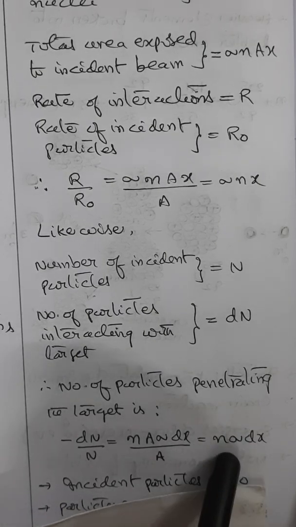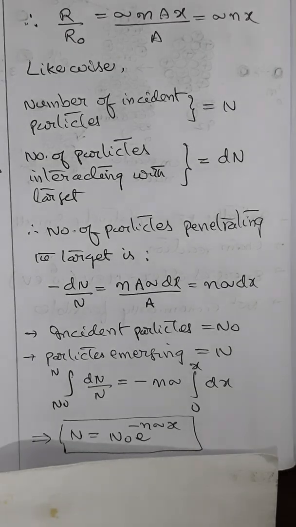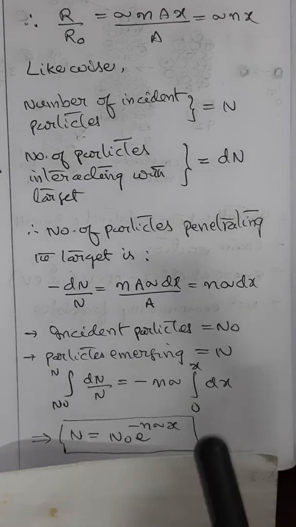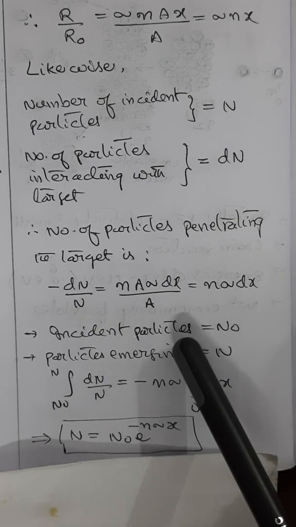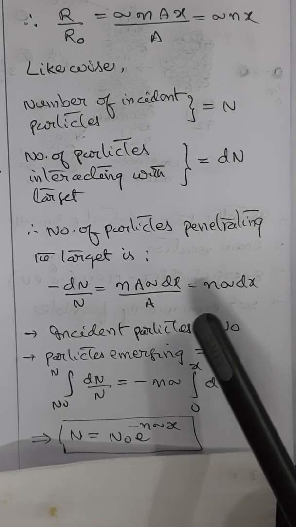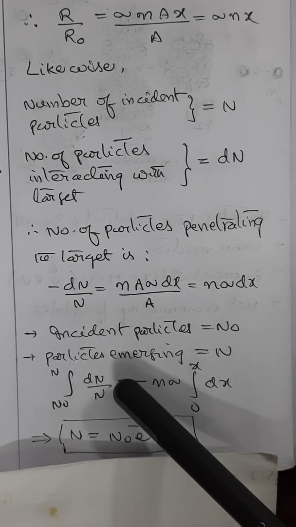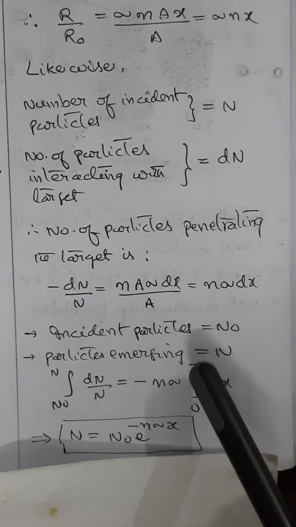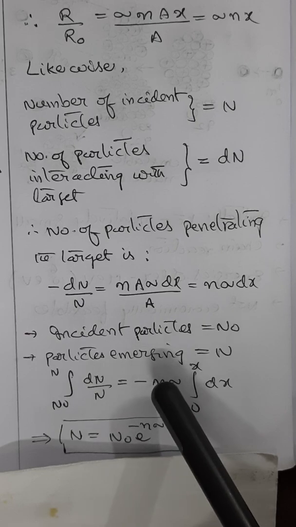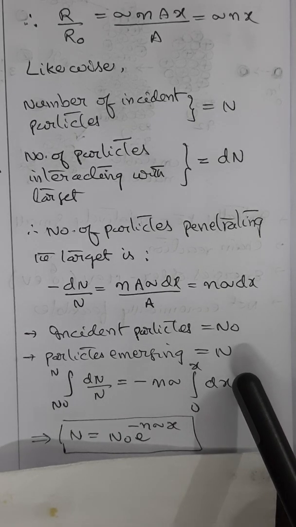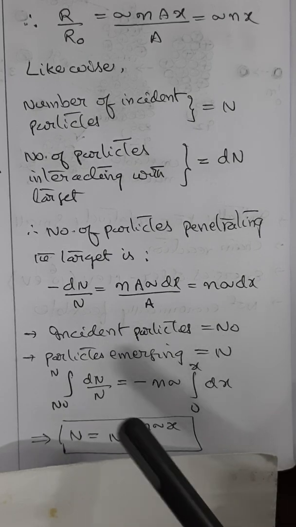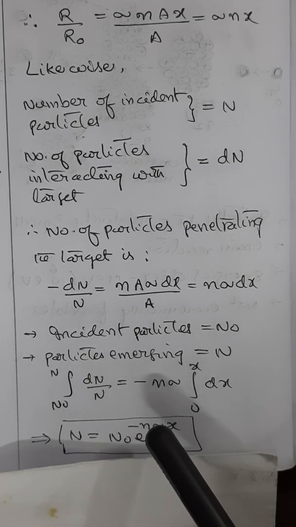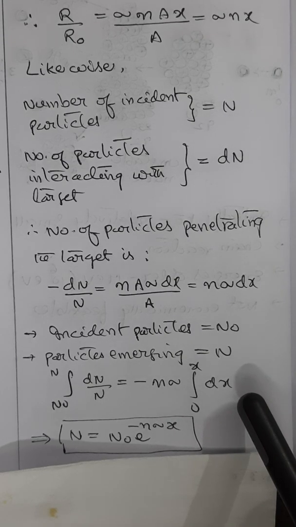Therefore, n sigma dx. So, to get the n value, we just need to integrate this. So, integrate within the limits n and n naught. n is the number of particles emerging, n naught is the number of incident particles. So within the limits, if you integrate, and by taking the constant out of the integral operator, you will get minus n lambda into integral 0 to x of dx. That is nothing but x only. So in terms of natural logarithm, you can write n as n naught e power minus lambda x.